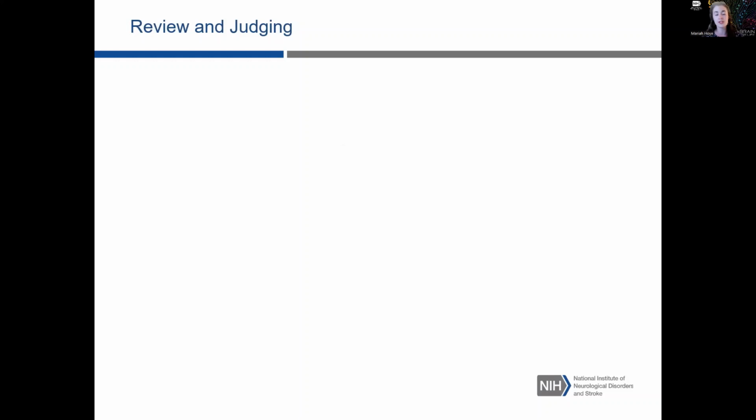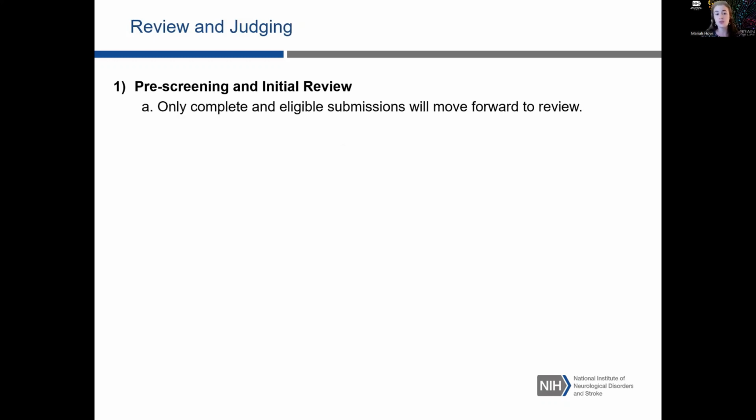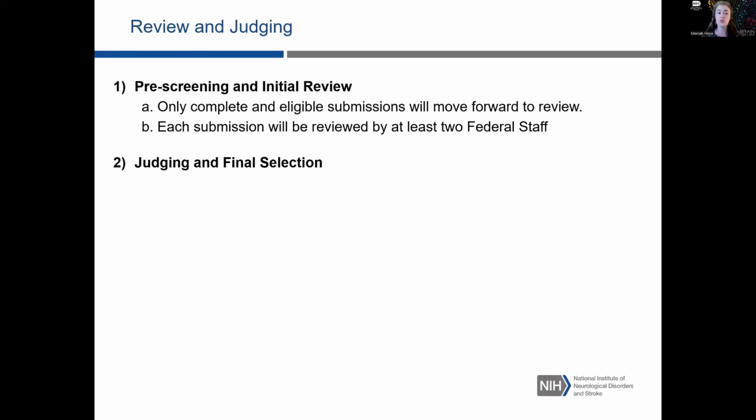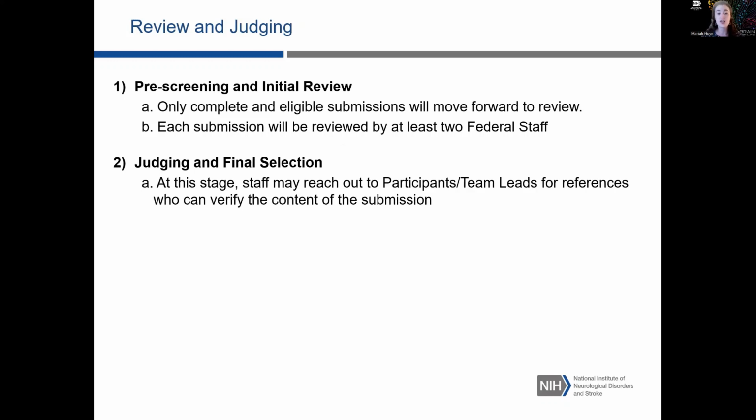Review and judging will be broken down into 2 phases. The first phase will be pre-screening and initial review. Only complete and eligible submissions will move forward to review. And then each submission will be reviewed by at least 2 federal staff. High-scoring submissions will move on into a judging and final selection phase. At this stage, staff might reach out to participants and team leads for references, basically individuals who can verify the content of the submission. And then again, winners will be announced by November 10th, 2023.